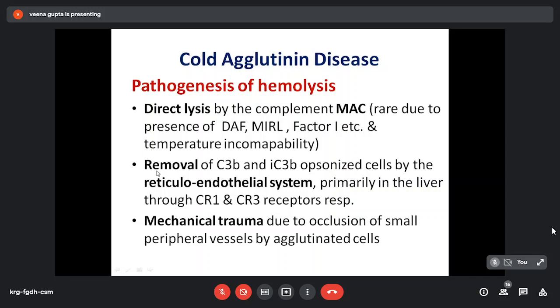Second mechanism of hemolysis is removal of opsonized RBCs by C3b and iC3b by reticuloendothelial cells, particularly in the liver, through complement receptor 1 and 3. Third mechanism can be mechanical trauma due to occlusion of small peripheral vessels. Diagrammatic representation, like RBCs,